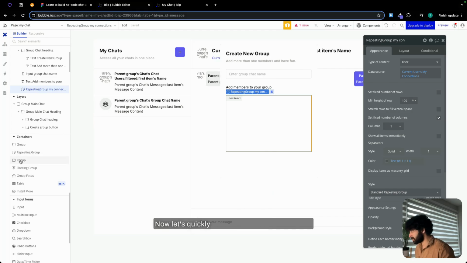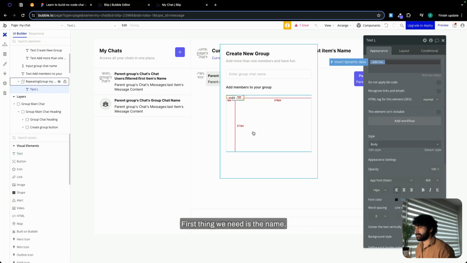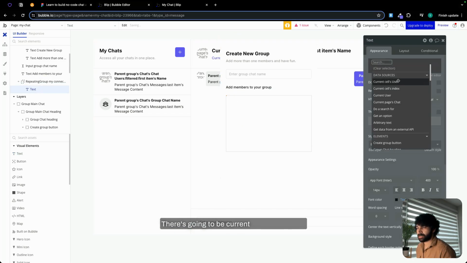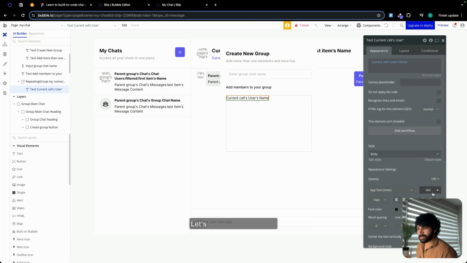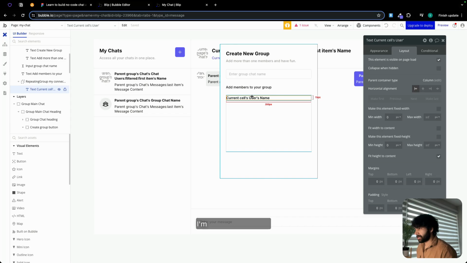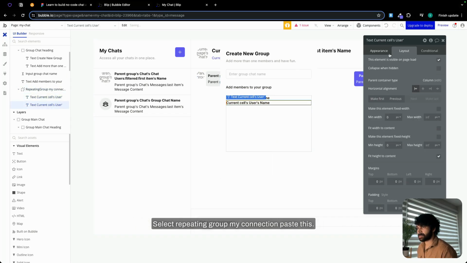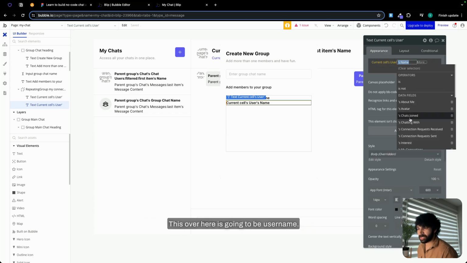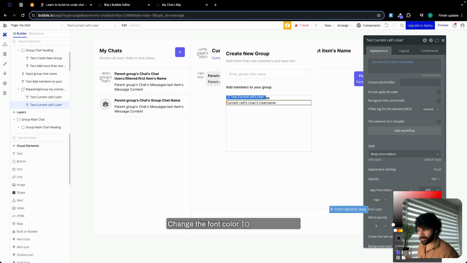Now let's quickly drag and drop a few elements. First thing we need is the name. There's going to be current cell user's name. Let's make this semi bold. Click on layout and check fix width. I'm going to copy this, select repeating group my connection, paste this. This over here is going to be username. Let's make this regular, change the font color to a primary color.